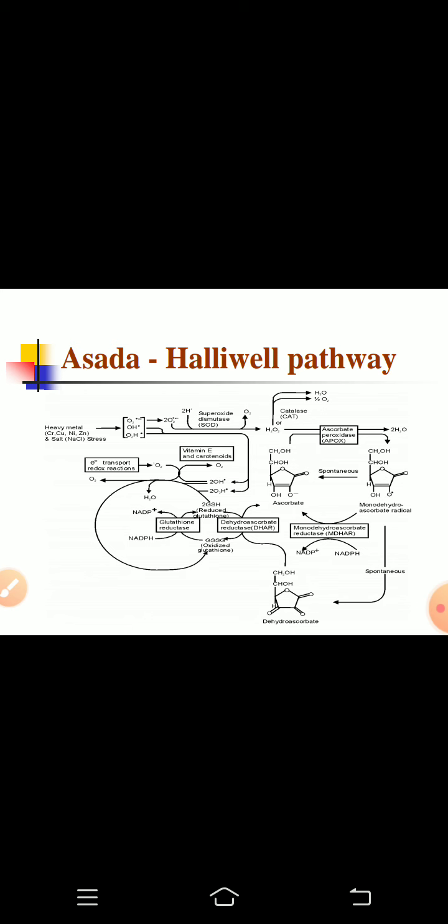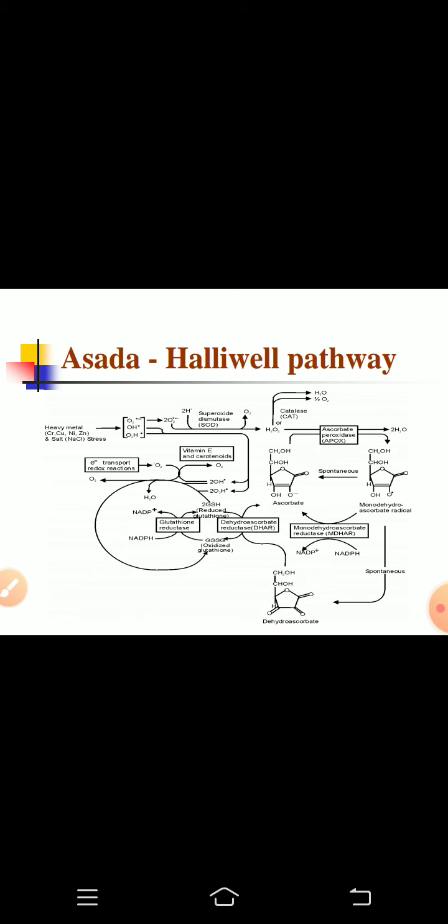monodehydroascorbate. Now this monodehydroascorbate may be spontaneously changed back into the ascorbate to refill the pool of this reducing substance, or it may be changed to the ascorbate with the help of another enzyme, that is monodehydroascorbate reductase, which uses the NADPH as a reducing substance. Secondly, this monodehydroascorbate radical can be spontaneously changed into the dehydroascorbate.